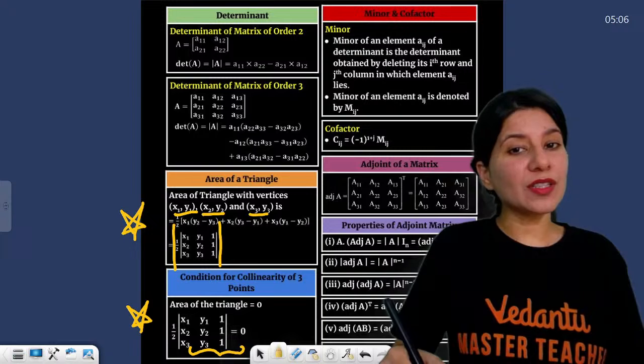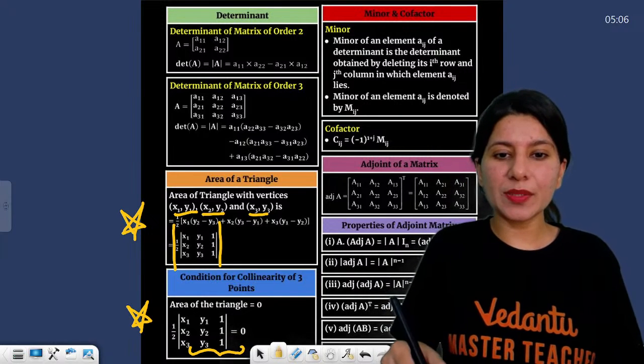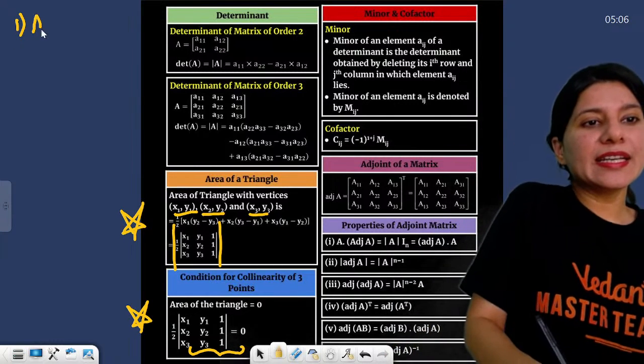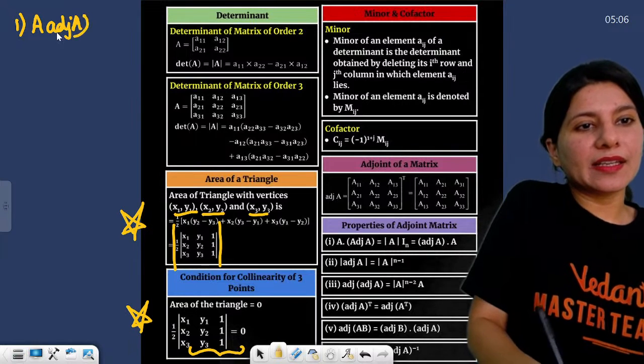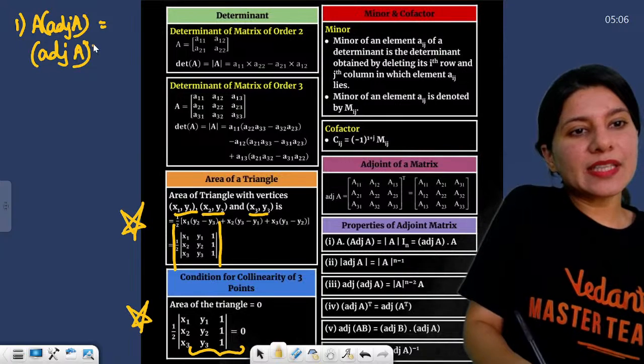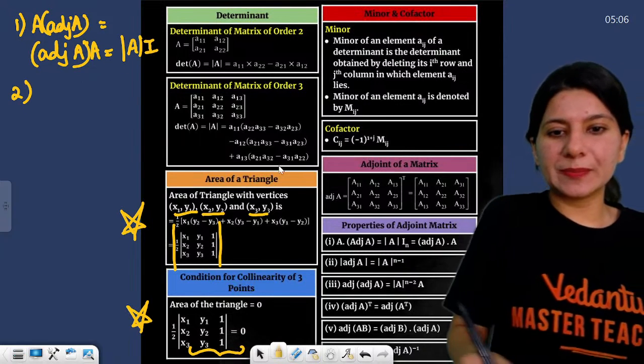Now let's understand the properties in detail. The very first property: A times adjoint A will be equal to adjoint A times A, which will be equal to determinant A times I. This is the first property.